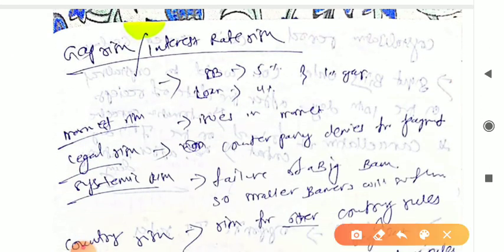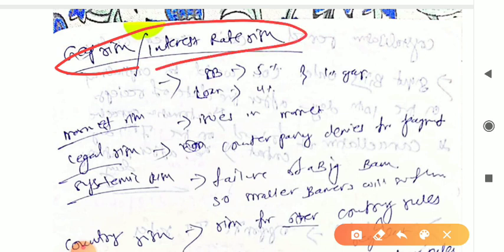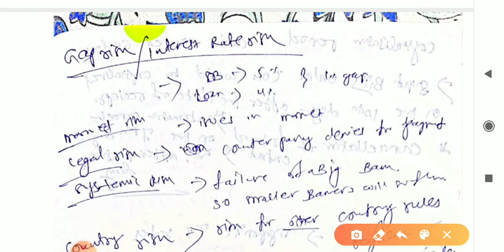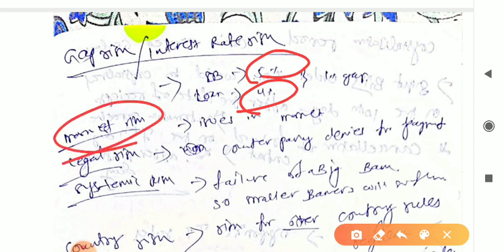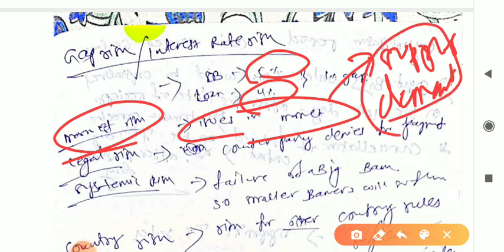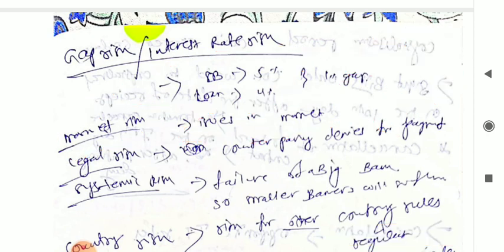So there is some important one also, something like gap or interest rate risks, right? So here for example, for a saving bank account, 5% gap, and for a loan account 4% gap is there, right? Market risk, what are the market risks? That is issues in the market. I told you already, like supply and demand, they are the market factors. If these vary, then it will affect the market, and that will cause market risk.